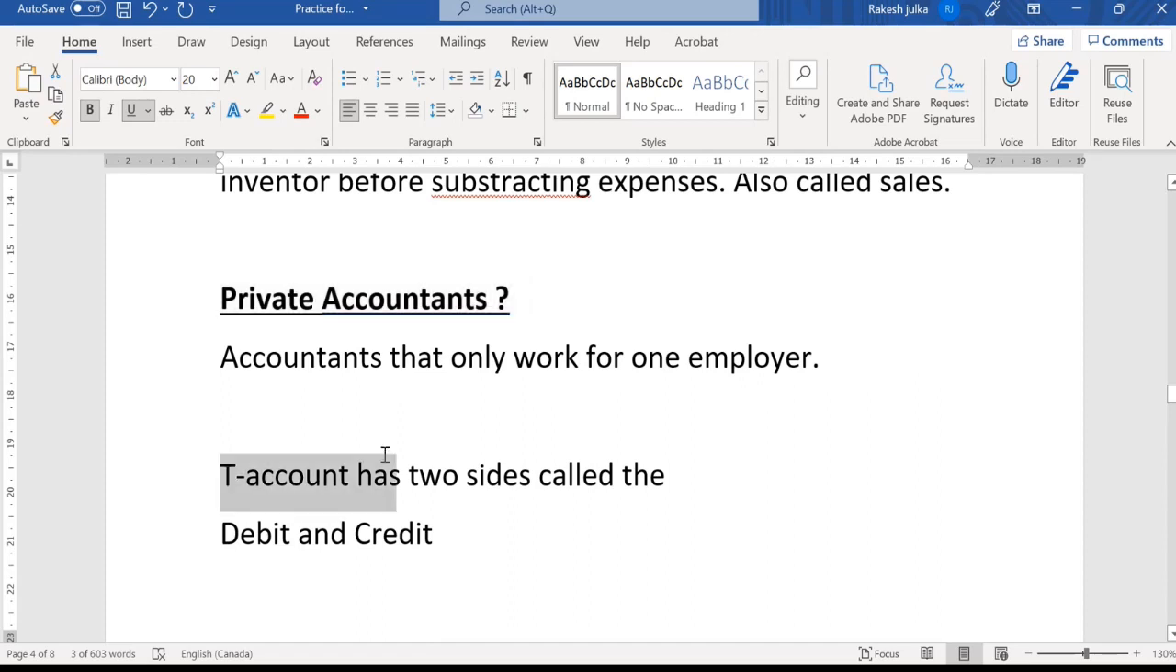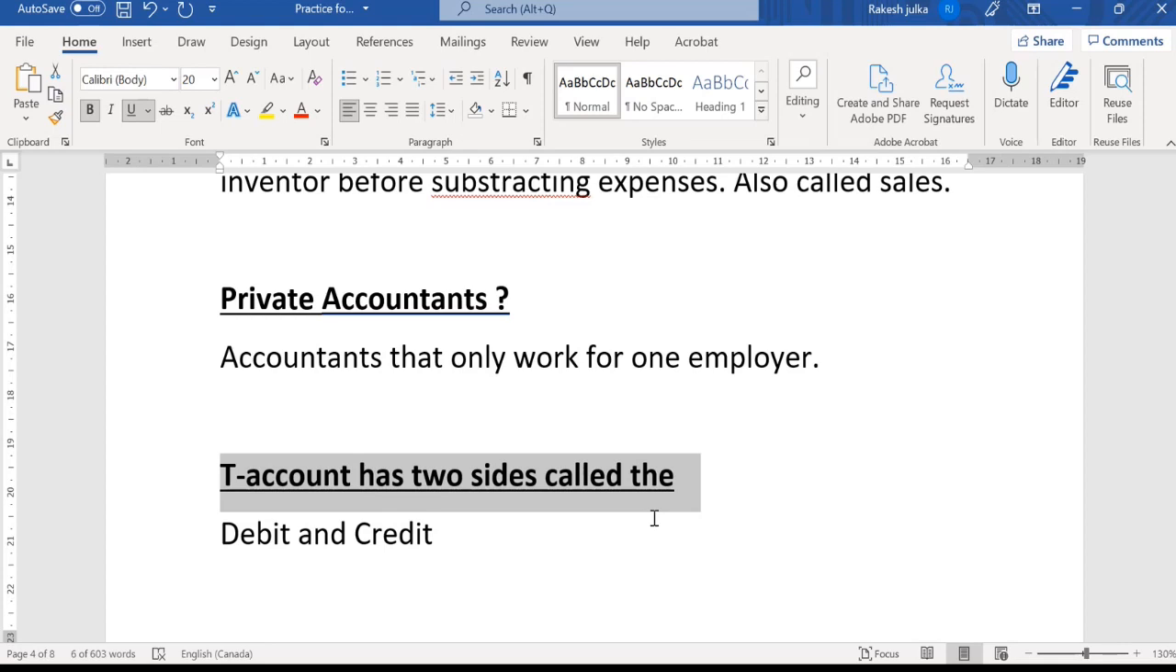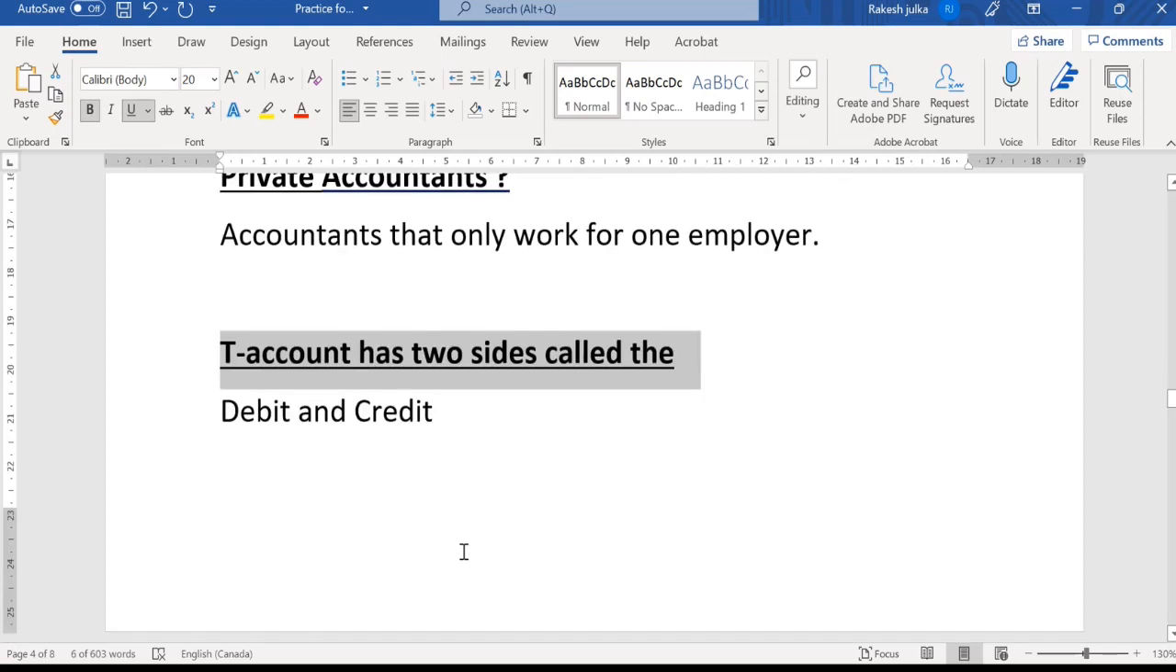If we talk about the T account, what is this one? The T account has two sides, which are called debit and credit side. On the left side is known as the debit, and on the right side is known as the credit side. So this is known as the T account.